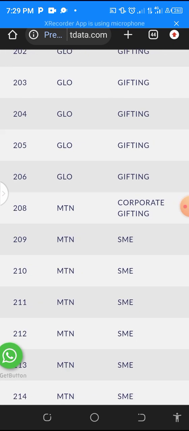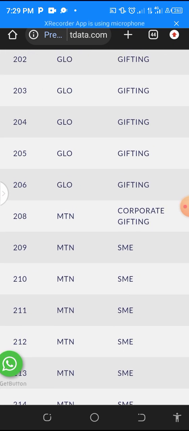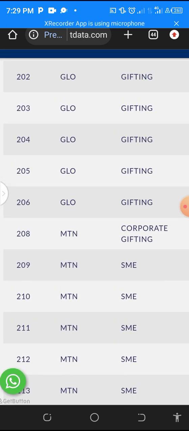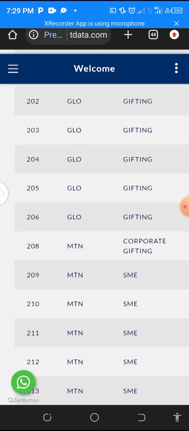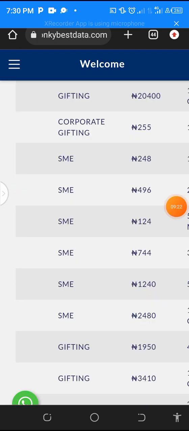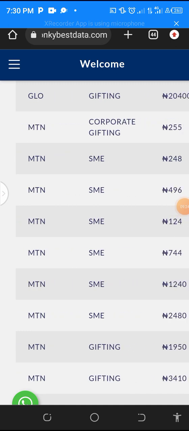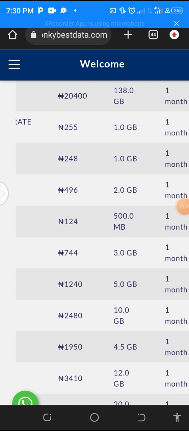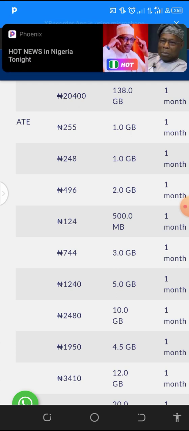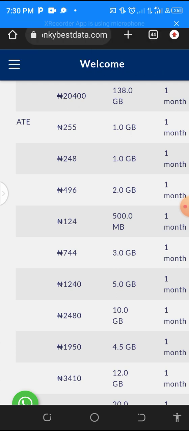Then you also go again. Then we have another SME, which is 210, and that SME is, I don't know why this stuff is slow. Let me refresh. Okay, so this 210 SME, that's 2 gig. So you check the price. The price you are going to get your own as the API user is not the price that is being displayed here.